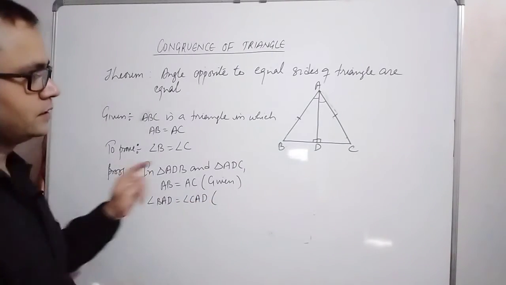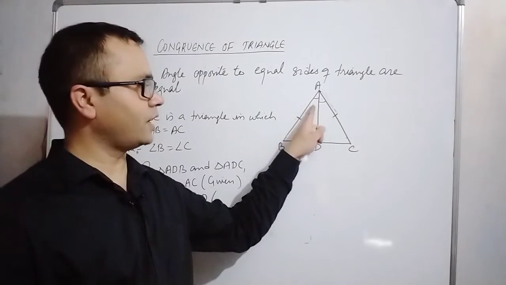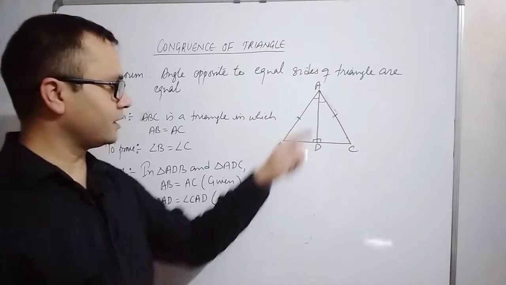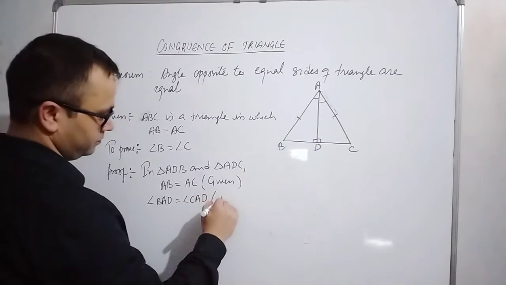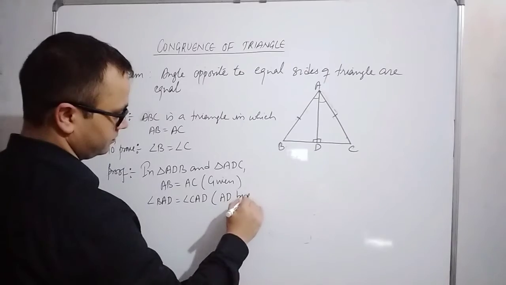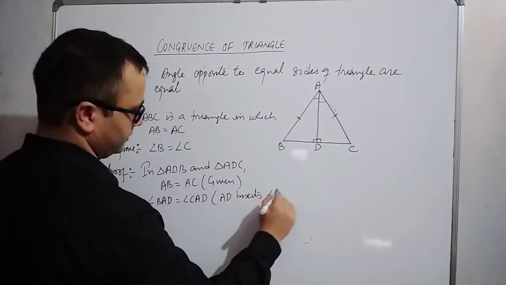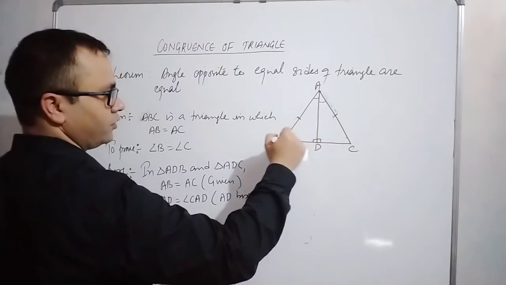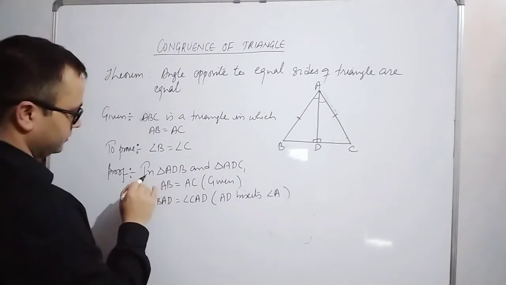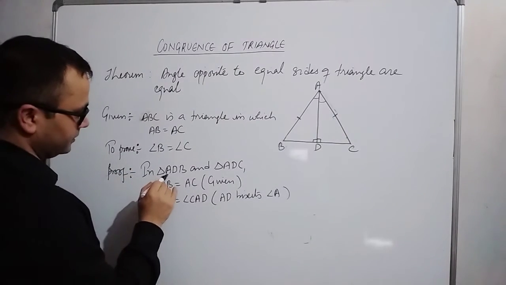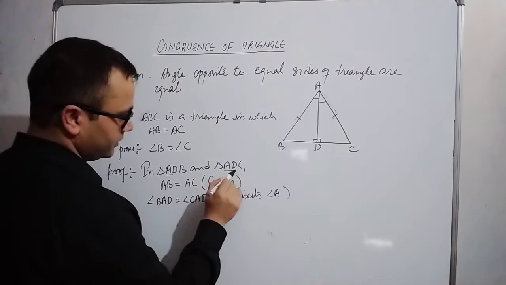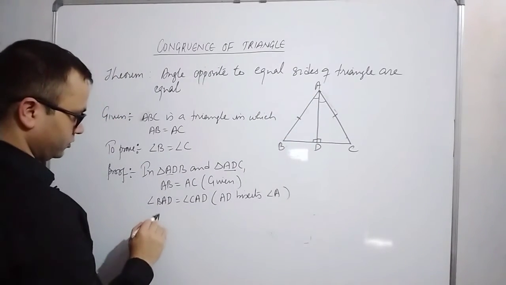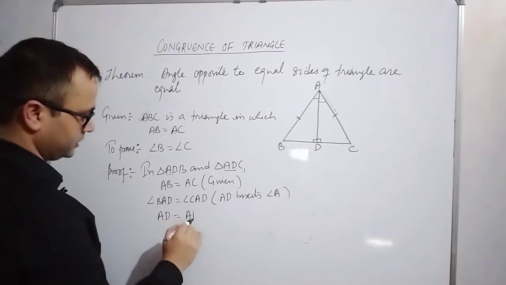Why? Because AD bisects angle A. Then the last reason is AD is common to both the triangles. Look here, in triangle ADB, AD is here, and AD is here also. So AD equals AD, it is a common side.